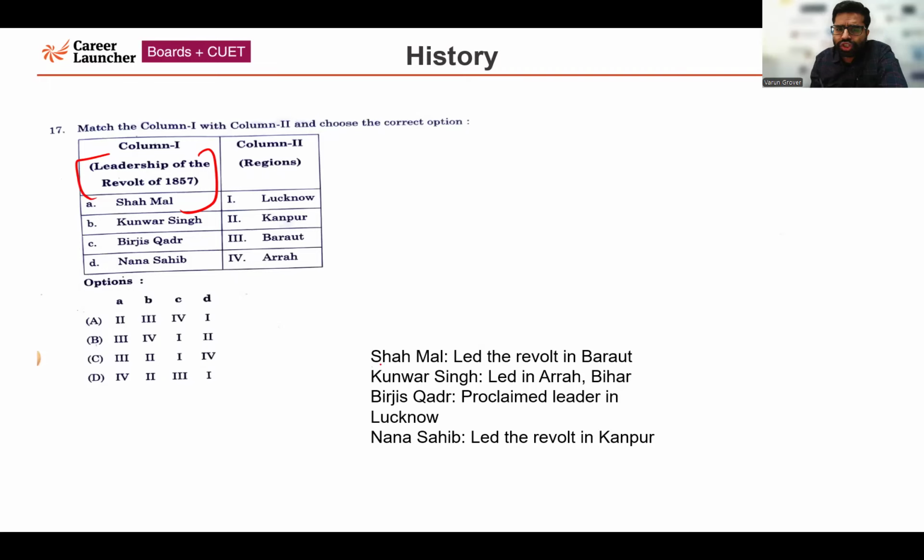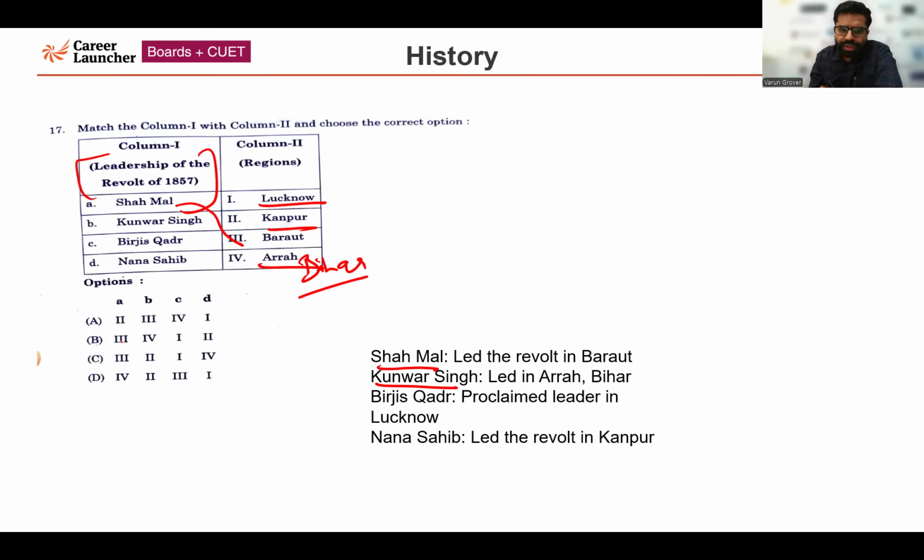See, when it comes to Shahamal, he led the revolt in Barot. So Shahamal is related to Barot. Kuvar Singh led the revolt in the Ara region in Bihar. Birjis Qadir was the leader of the revolt in the Lucknow region. Famously, Nana Sahib led the revolt in the Kanpur region, and Shahamal led the revolt in the Barot region.